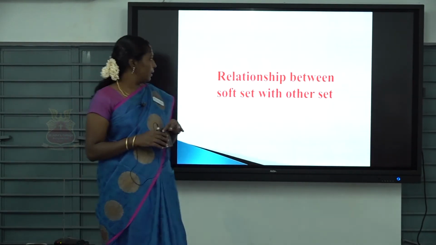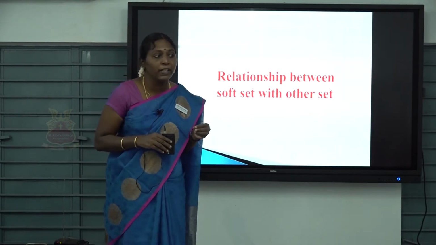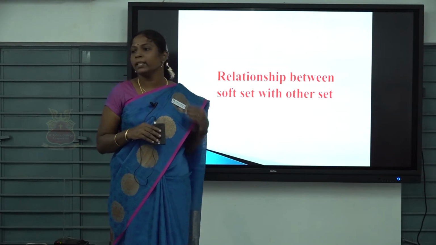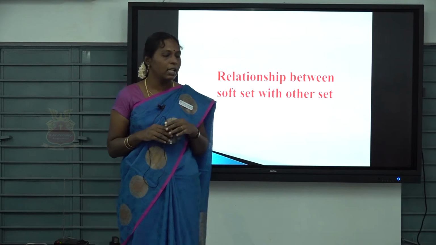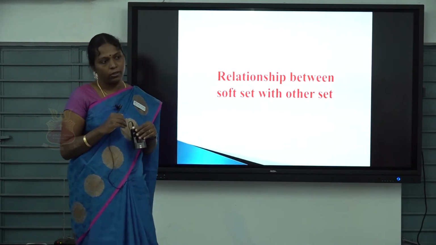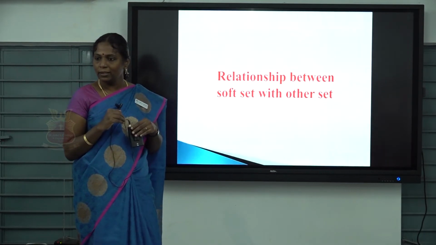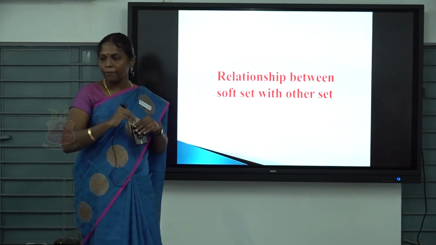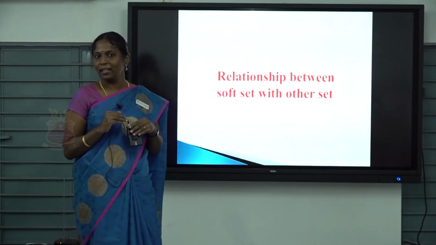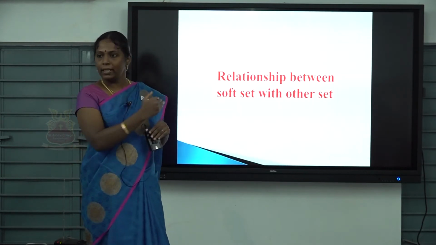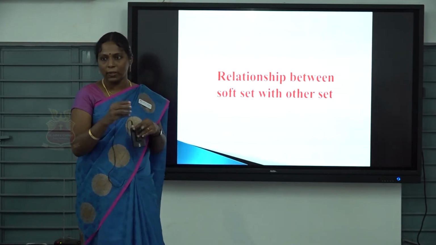Next, what's the main relationship between a soft set and an ordinary set? Ordinary set means the crisp set, the classical set theory. What's the relationship between these two? Can you guess? What's the relationship between a soft set and a fuzzy set? I already introduced that in the first class. A fuzzy set is a mapping from A to the closed interval 0, 1.